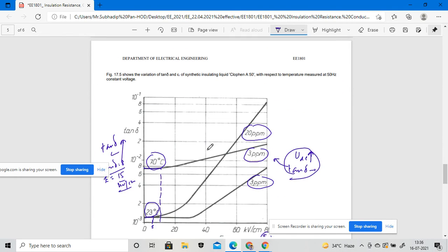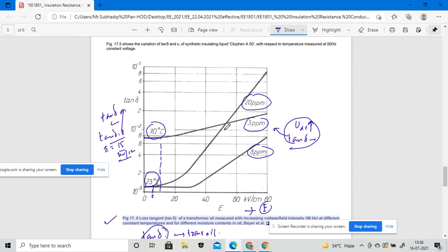This figure shows the loss tangent of the transformer oil as we increase the applied voltage or the field intensity, at certain values of temperature, right?